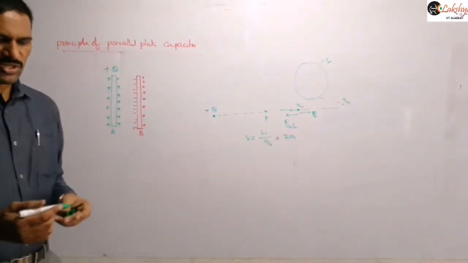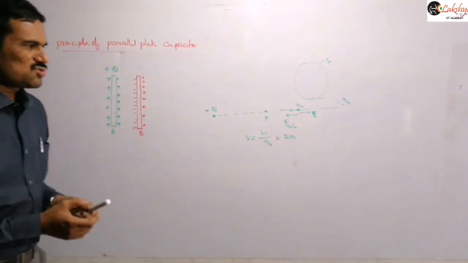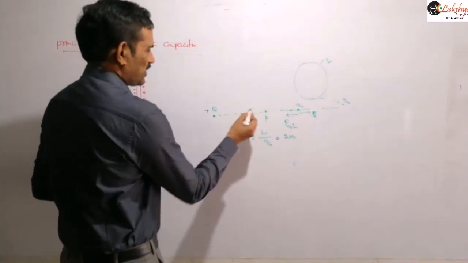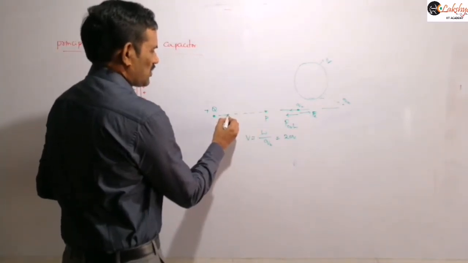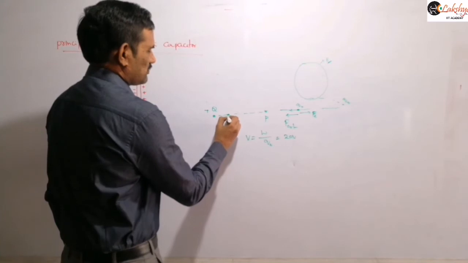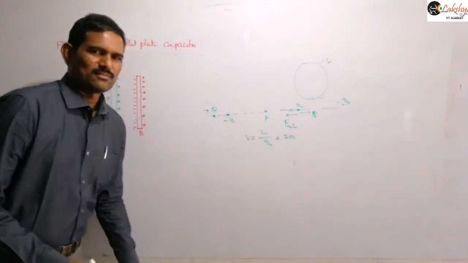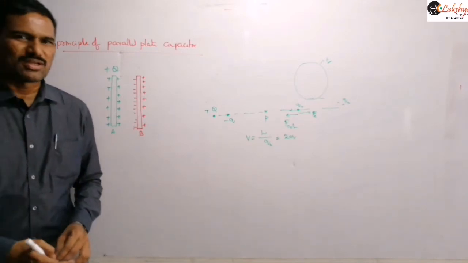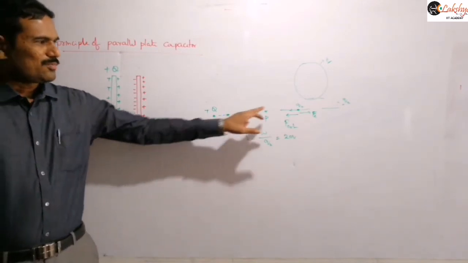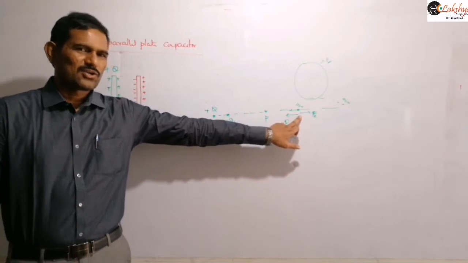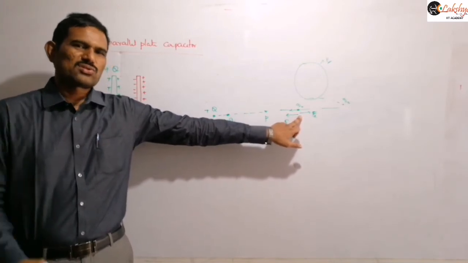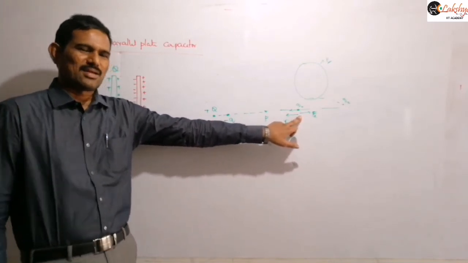Now to decrease the potential at that point, suppose I place a negative charge, minus Q, here. Let us see what will happen. The repulsive force on this Q0 will decrease, right?